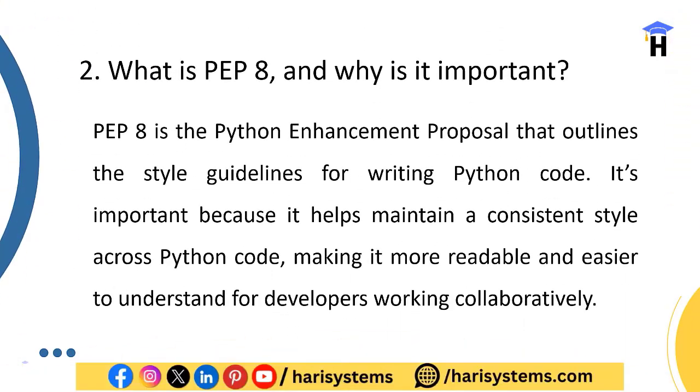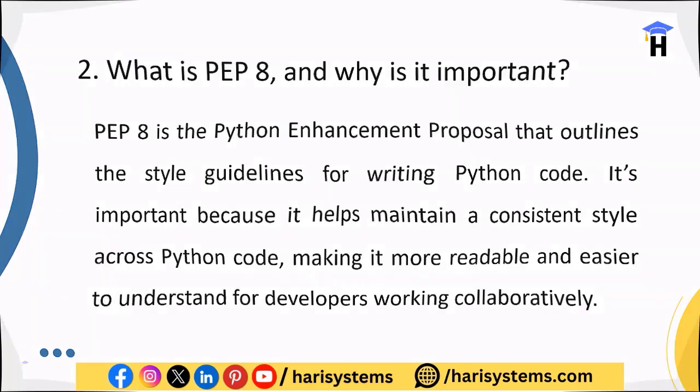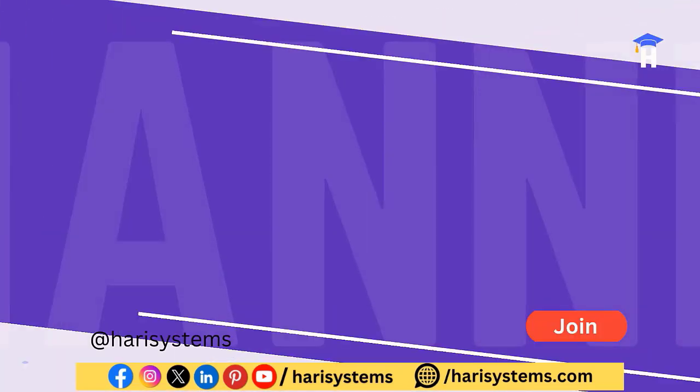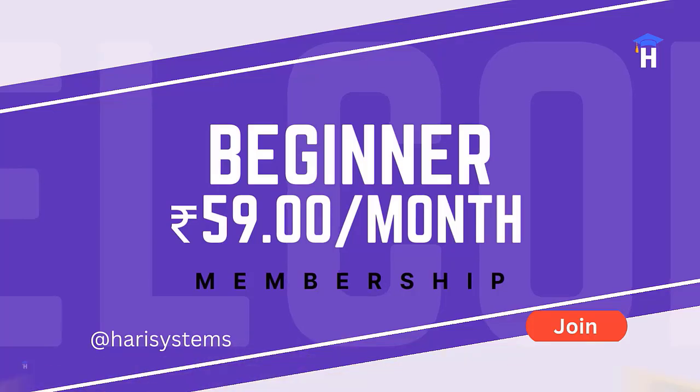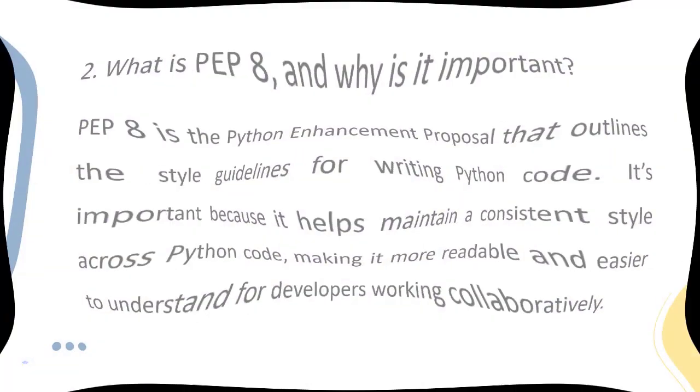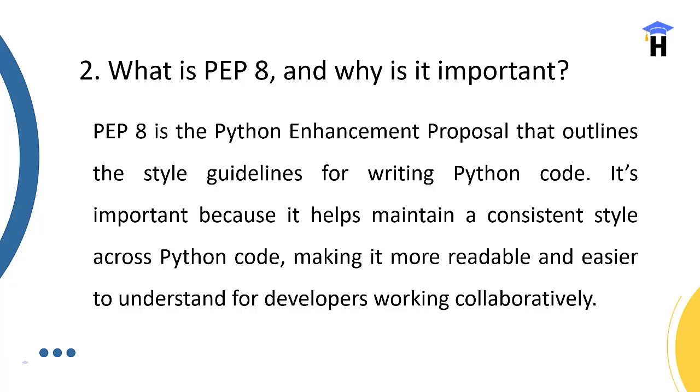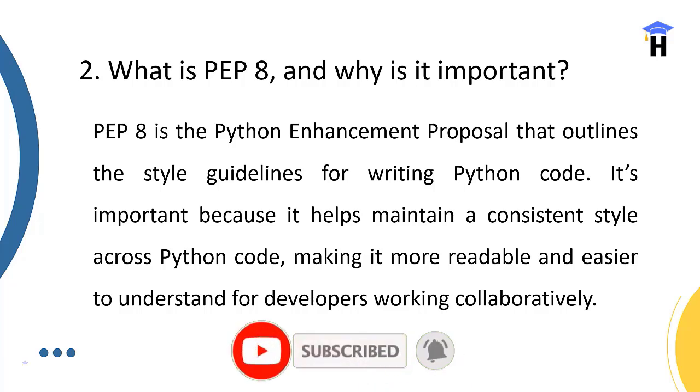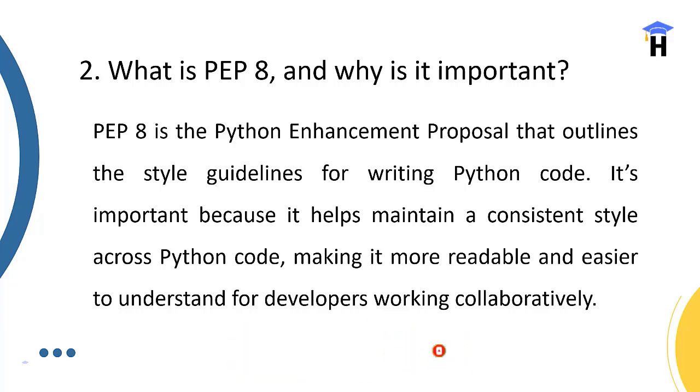So the next question, what is PEP 8 and why is it important in Python? PEP 8 is a Python Enhancement Proposal that outlines the style guidelines for writing Python code. It's important because it helps maintain a consistent style across Python code, making it more readable and easier to understand for developers working collaboratively. So PEP 8 will help you write source code in an easier way to understand how the syntax is going to be structured.